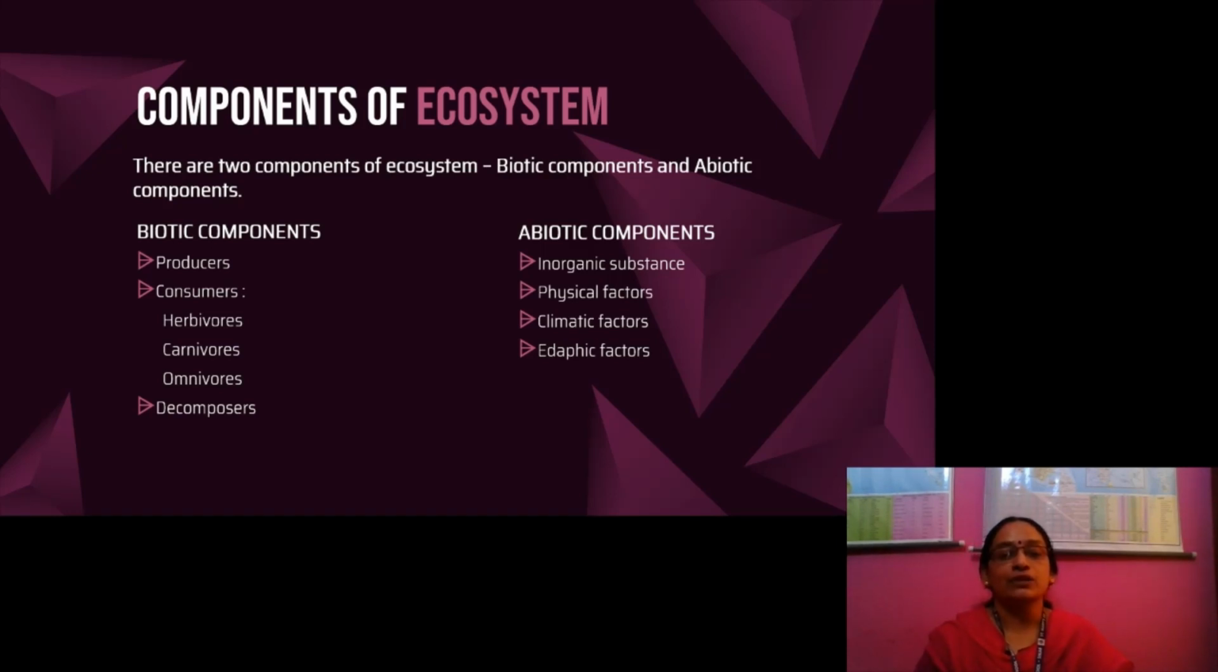What are consumers? Mainly, we can divide consumers into three: herbivores, carnivores and omnivores. What are herbivores? Herbivores are animals that eat plants only. What are carnivores? Animals that eat flesh. Flesh-eating animals are called carnivores. What are omnivores? Omnivores are animals that eat both plants and animals.